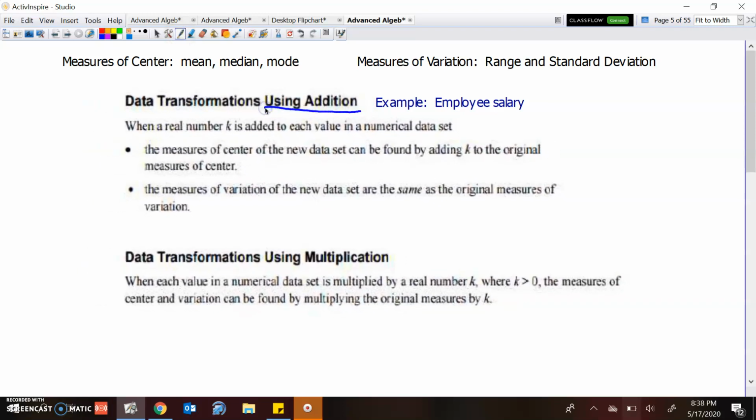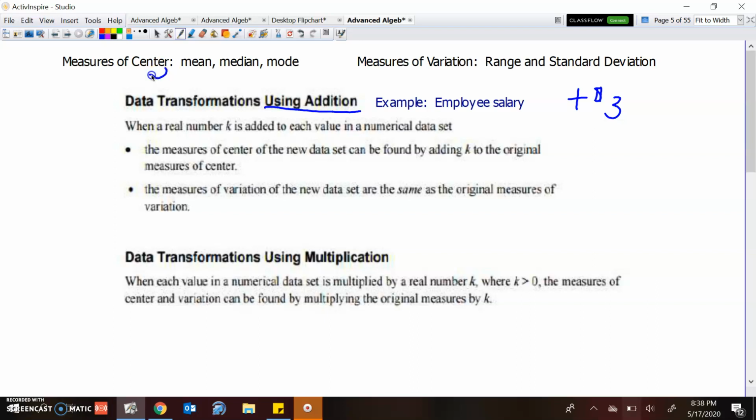They decide to increase everyone's salary. Okay, so using addition. So if I take a look at this scenario, let's say everyone, they're going to add $3 to everyone's pay. So if you made 24, now you make $27 an hour. They're adding a certain amount to every single person. Okay, now how it affects your data is going to be different.